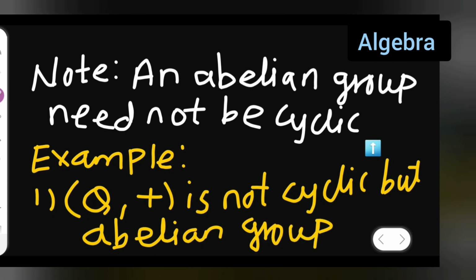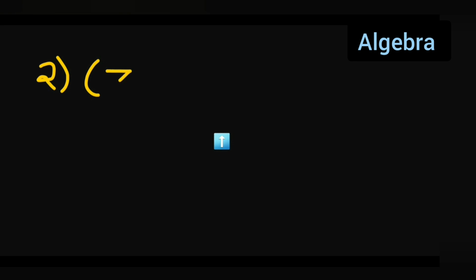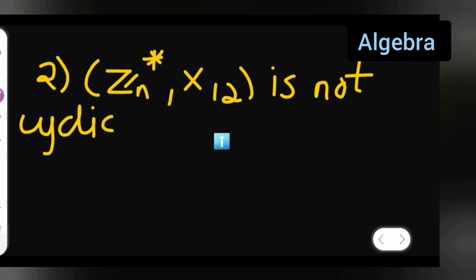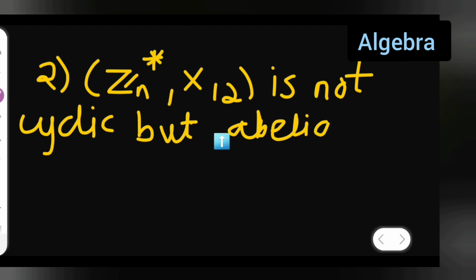Second example, let me give you. Integers under multiplication, (Z, ×), is not cyclic, but it is an abelian group.